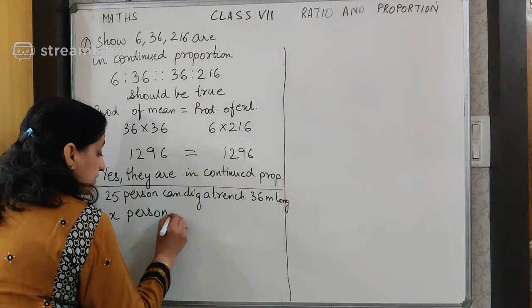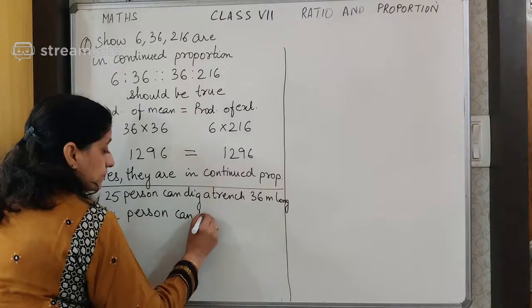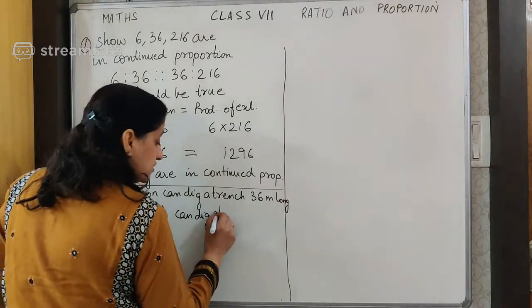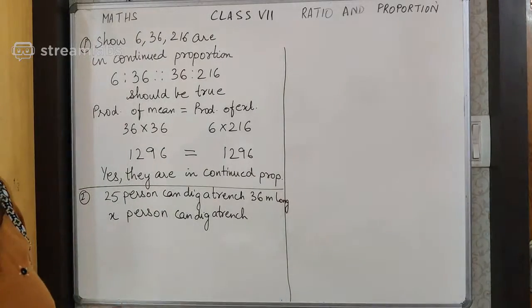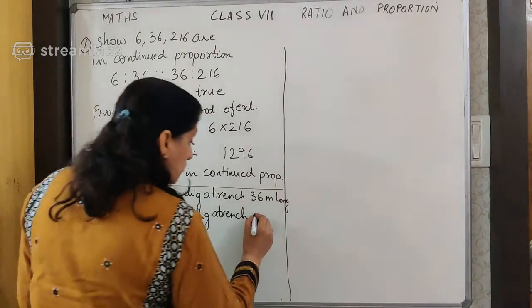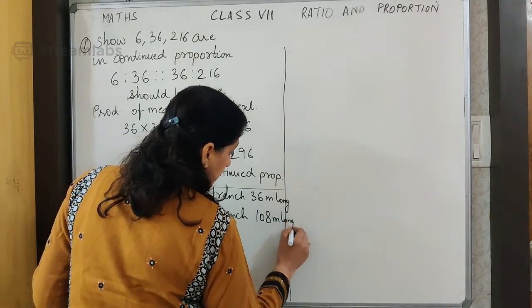So I will say over here, X persons can dig a trench. Now how much do they have to dig? 108 meter long in one day.